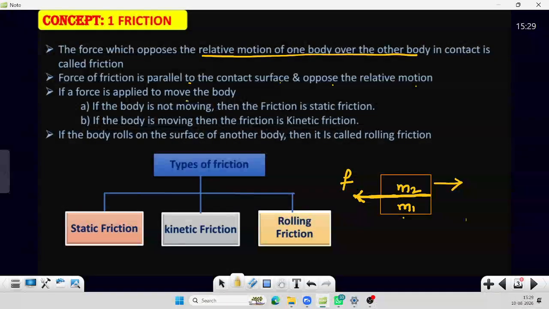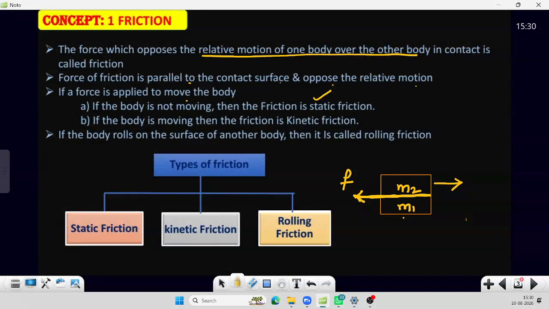If a force is applied and the body is not moving, then we call that friction static friction. If the body is at rest, it has static friction.